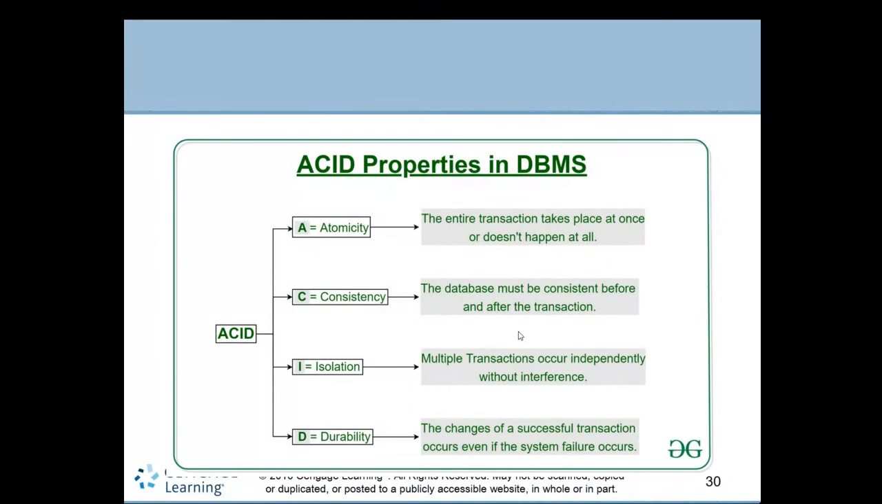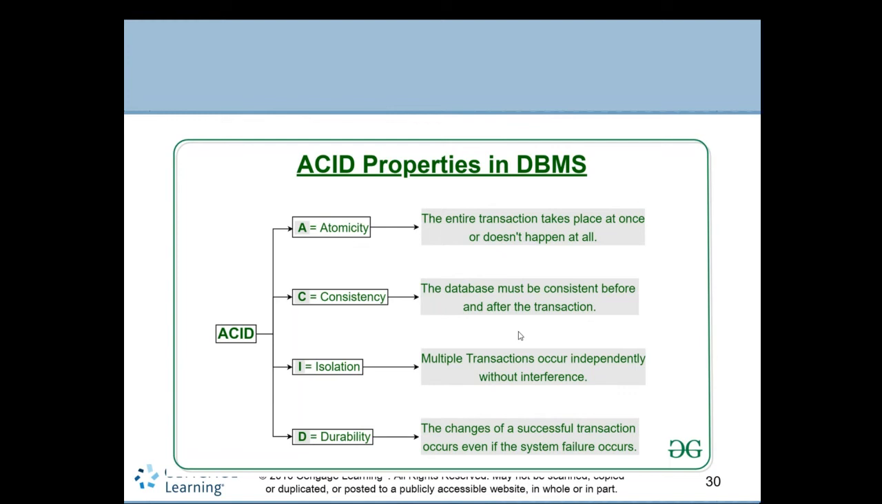What is atomicity? The entire transaction takes place at once or does not happen at all, right? So atomicity ensures that your transaction should be done or not done, should be complete or incomplete. Both: it should happen or it should not happen. That is atomicity, right? That's one.